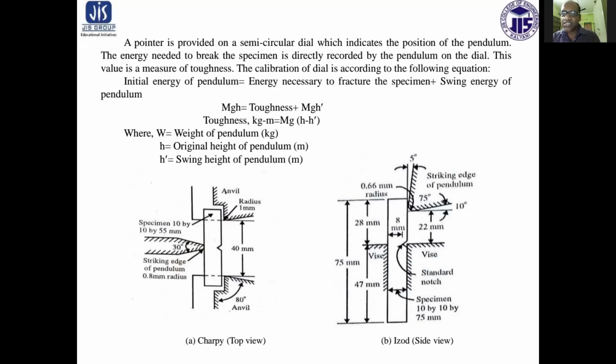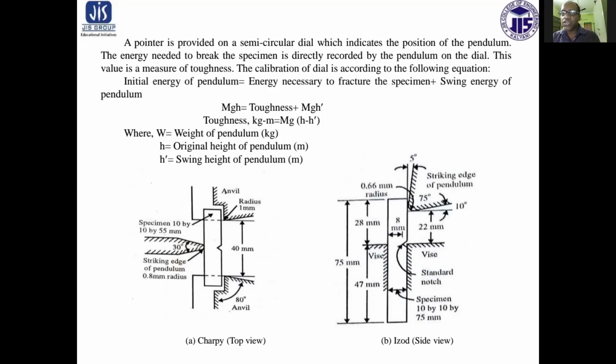The dimensions are, in between the anvil nearly 40 centimeter, and at the middle part a 2 millimeter notch is required, V type notch or U type notch. The striker impacts the specimen on the back side of the notch.